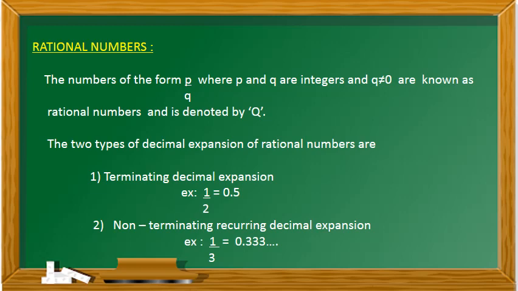Non-terminating recurring decimal expansion: 1 divided by 3. If I divide the number 1 by the divisor 3, the quotient we are getting is 0.333. That is, the digits are repeating and the remainder we are not getting as 0. So the remainder is not 0 as well as the digits are repeated. That type we call a non-terminating recurring decimal expansion.